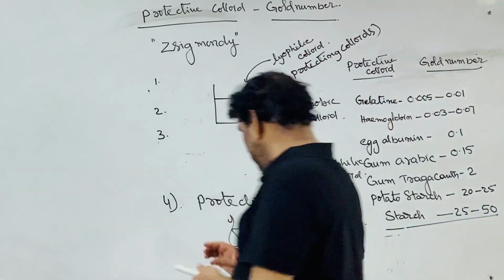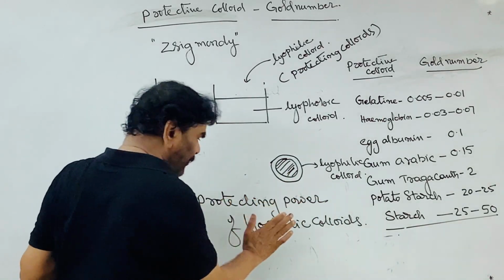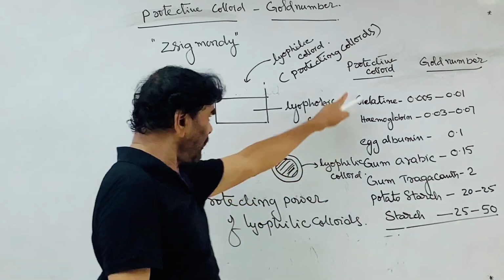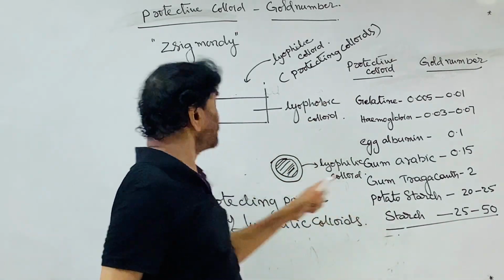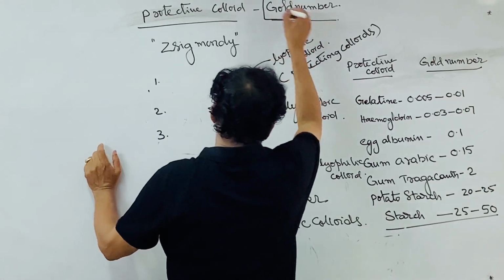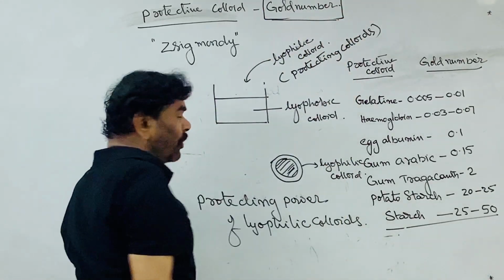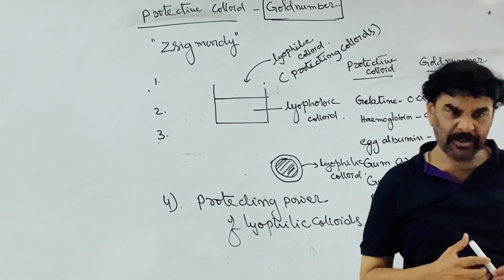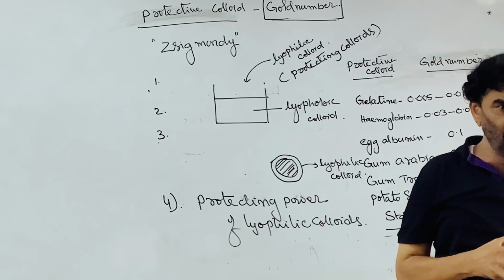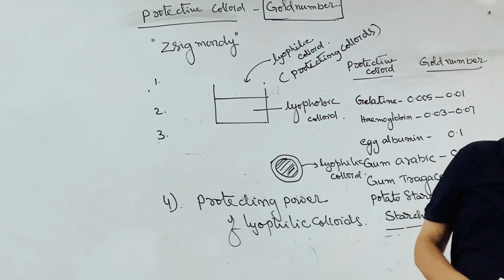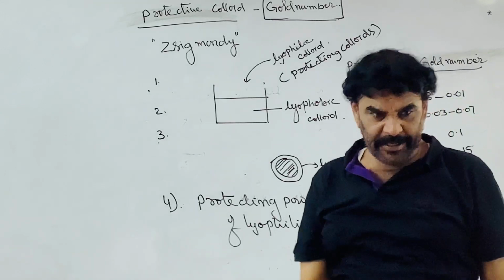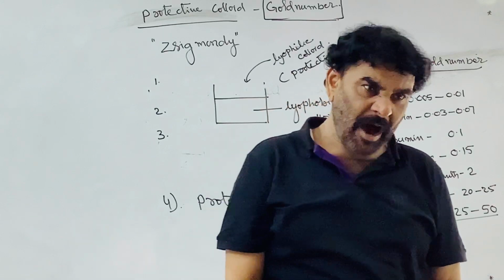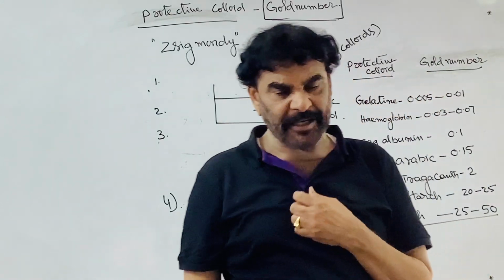The protecting power of all the lyophilic colloids is not the same. The protecting power of the different lyophilic colloids is expressed in terms of a number known as the gold number. Here in colloids we use a term known as the gold number. In the last class, we introduced the flocculating value, or coagulating value, or precipitating value.